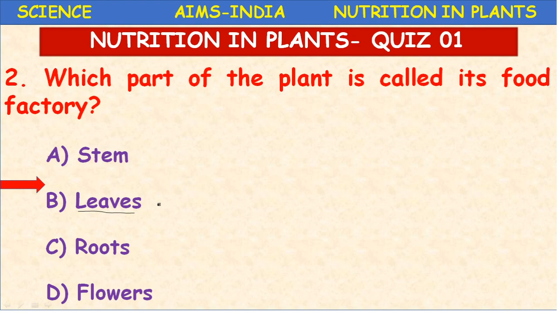Because the manufacture or the synthesis of food is taking place in the leaves. Why only leaves? Why not other parts of the plant? Because the organization of the leaf is suitable for the manufacturing of food materials in the plant. That chlorophyll pigment is specially present in the leaves.